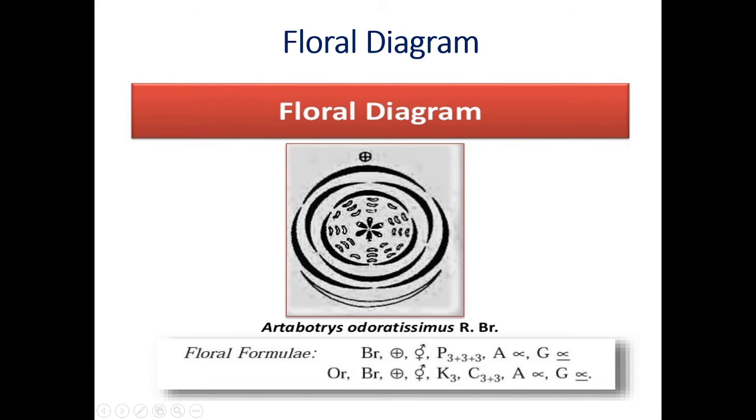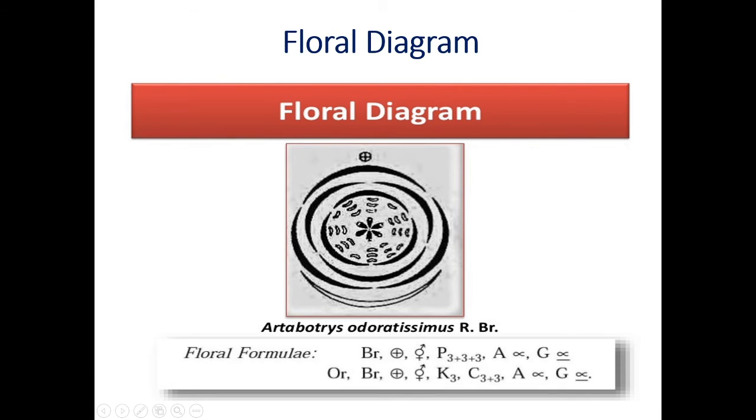Now this is the floral diagram of Artabotrys odoratissimum. First of all, let us see how to write the floral formula. Here 2 formulas are there. First, Br. Br means bracteate. If the flower is bracteate, a small leaf-like structure is present at the base of the flower. This condition is called bracteate.